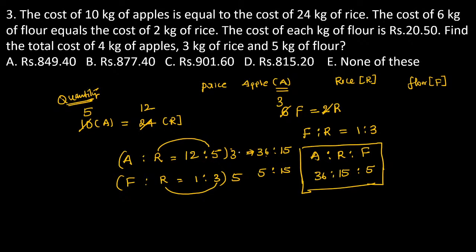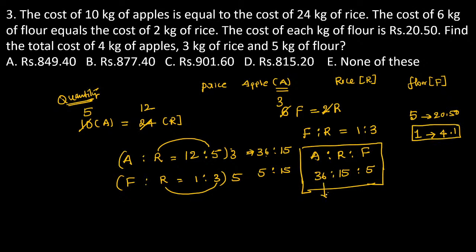Now you can compare. Here see, 5 kg of flour is exactly equal to 15 kg of rice, and 15 kg of rice is exactly equal to 36 kg of apple. That is the information. Now see, there is a comparison: the cost of each kg of flour is 20.50. So if 5 quantities are exactly equal to 20.50, then each quantity is exactly equal to 4.1.